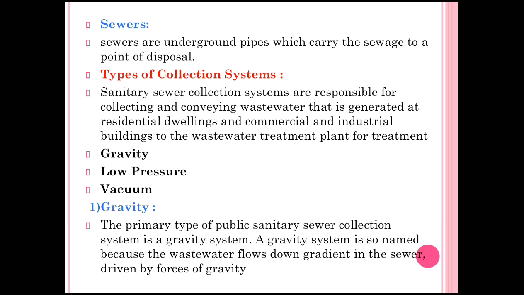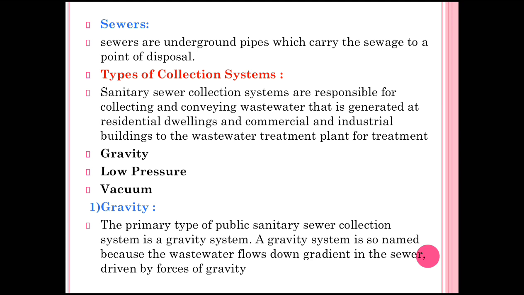Now there are three methods by which the sewage is collected. First one is gravity, second one is low pressure, and third one is vacuum. Let us see the first collection system, gravity. The primary type of public sanitary sewage collection system is the gravity system, which means it is the commonly used method.